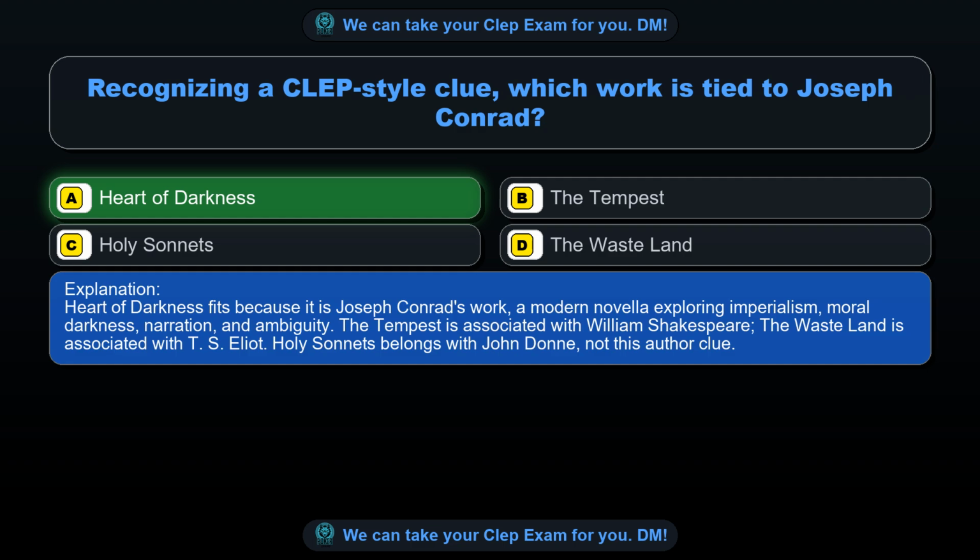Heart of Darkness fits because it is Joseph Conrad's work, a modern novella exploring imperialism, moral darkness, narration, and ambiguity. The Tempest is associated with William Shakespeare. The Waste Land is associated with T.S. Eliot. Holy Sonnets belongs with John Donne, not this author. Clue.